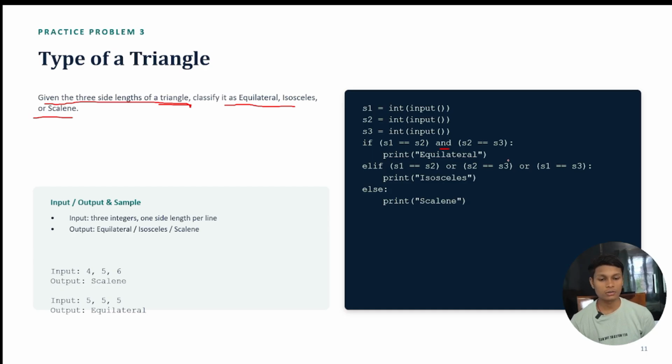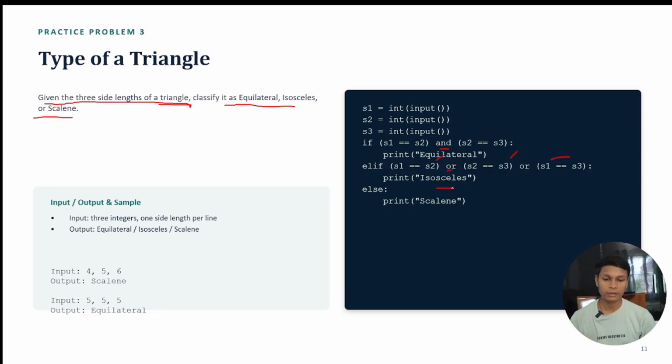Or side 2 is equal to side 3, which means that if any one condition becomes true, any two sides are equal: s1 equals s2, or s2 equals s3, or s1 equals s3. If any of the three conditions becomes true, we print isosceles, because it means it's an isosceles triangle. After that, we go with the else statement: else print scalene.